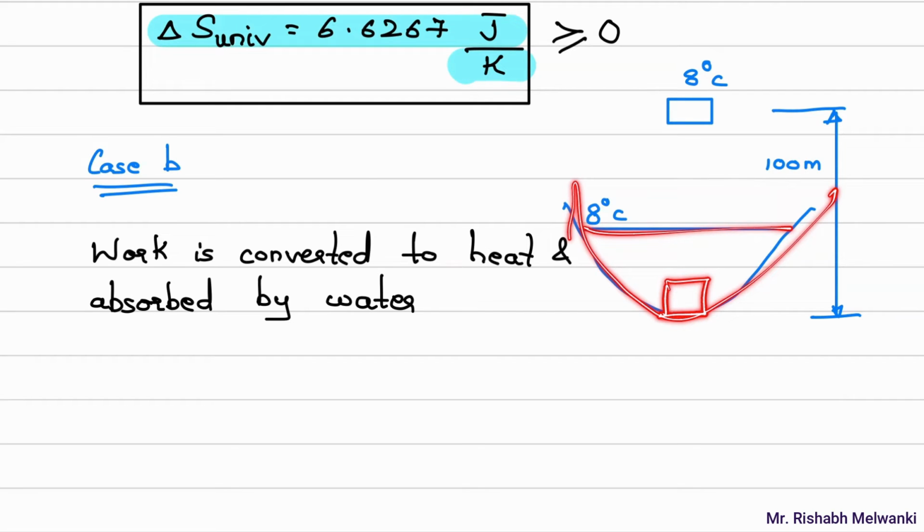The copper block will strike the reservoir and there will be heat generation. That heat gets dissipated in the lake, but the copper block temperature finally will again be 8 degrees Celsius after heat transfer. So there is no delta T in case of copper, meaning no change in temperature of copper. So delta S of copper will be 0.